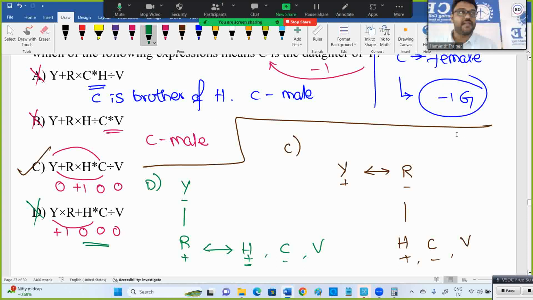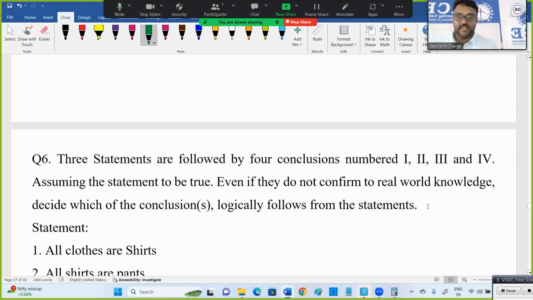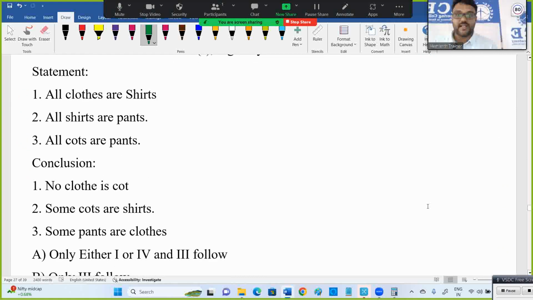In fact, sometimes generation gap also will help you. We'll see next the syllogism concept. I believe everybody has a certain idea. Very, very important because 2 to 3 questions, including the advanced round, I'm telling.